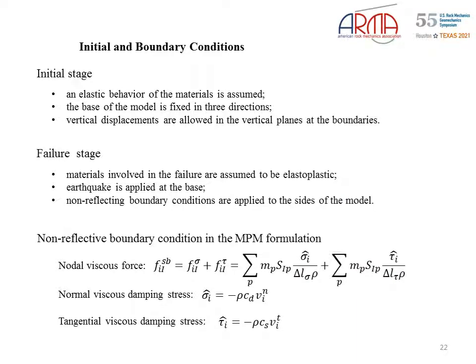The numerical simulation has 2 stages: an initial stage where the elastic behavior of the material is assumed and the base of the model is fixed in 3 directions. In this stage, vertical displacements are allowed in the vertical plane boundaries. The second stage is the failure one, where the materials involved in the failure are assumed to be elastoplastic, and the earthquake is applied at the base of the model. In this stage, no reflecting boundary conditions are applied on the sides of the model. It is important to note that the failure surface is not imposed on the model.